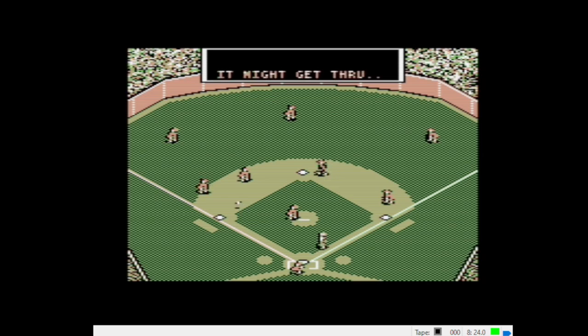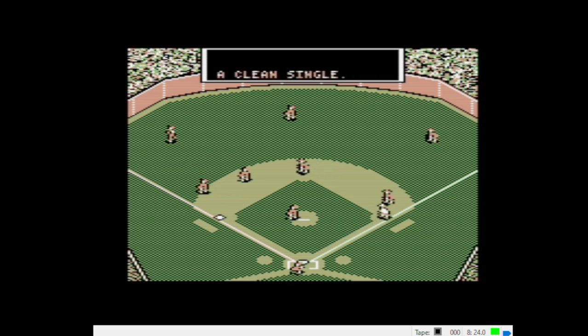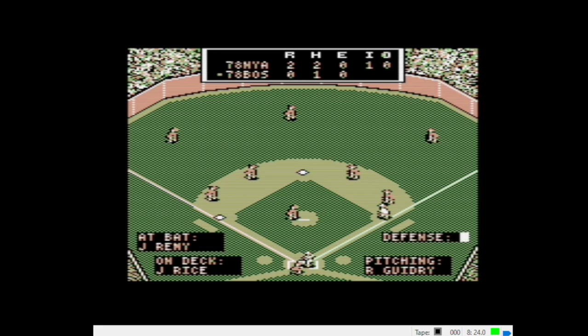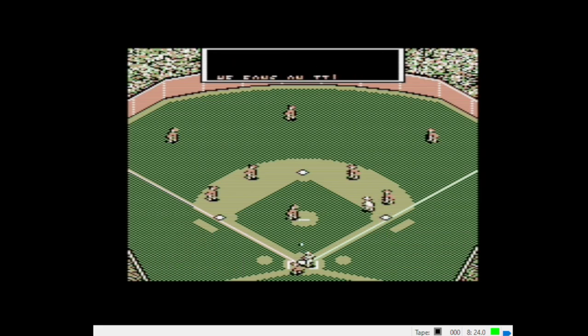Hot smash to the left side. That's through. That's a base hit. That ball had eyes. Clean single for Burleson. So the Sox get their leadoff man aboard. Jerry Remy, the batter. 1-2 fastball. And the whiff.